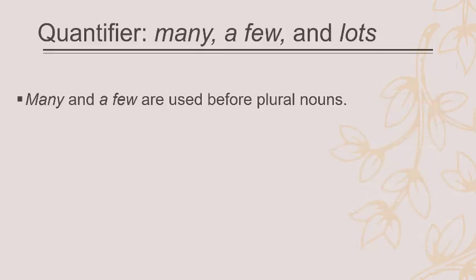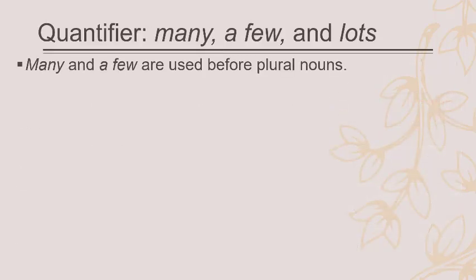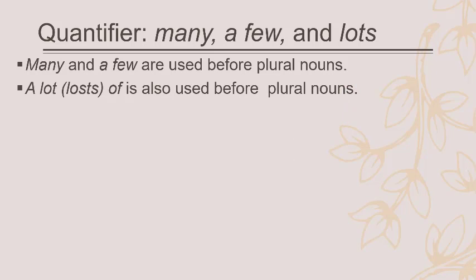Many and a few are used only before plural nouns. And lots is also used before plural nouns. You can say I have books, and I have lots of books. My office is full of books. That's what I don't like. So lots and many show a great quantity, a great number.